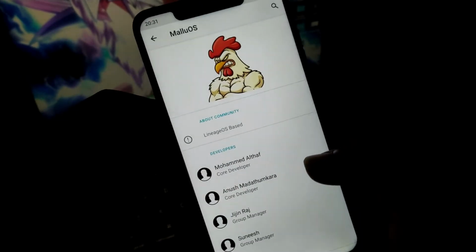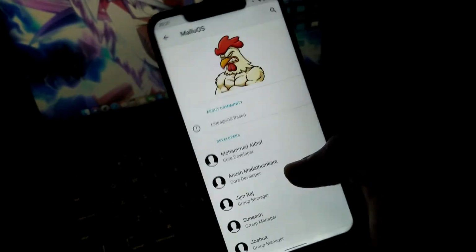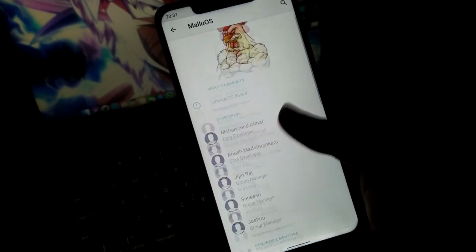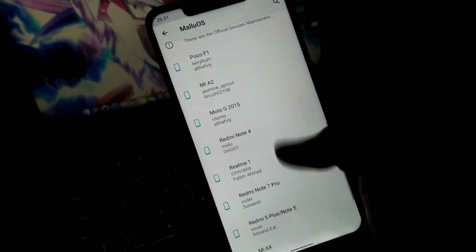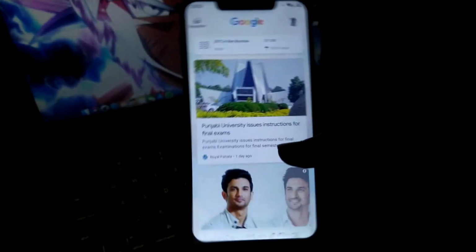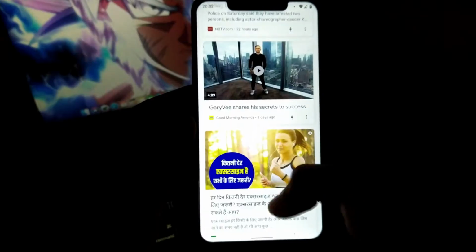Also in the Mallu OS customization in the about section, as you can see, this animated hen looks pretty rowdy, and all the other information, such as what devices this OS supports and the list of developers and maintainers, are included in this section.